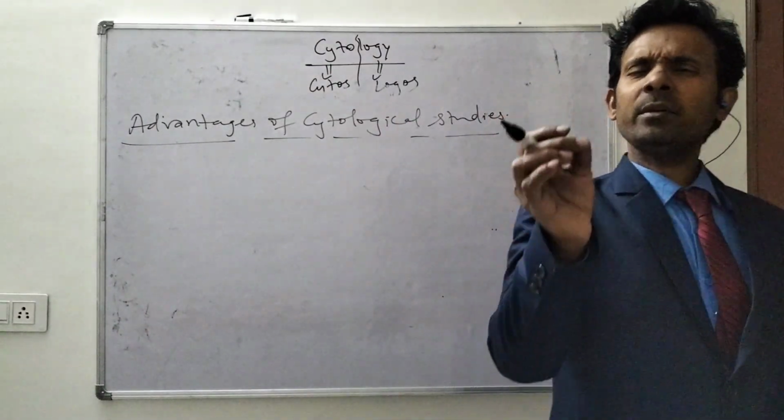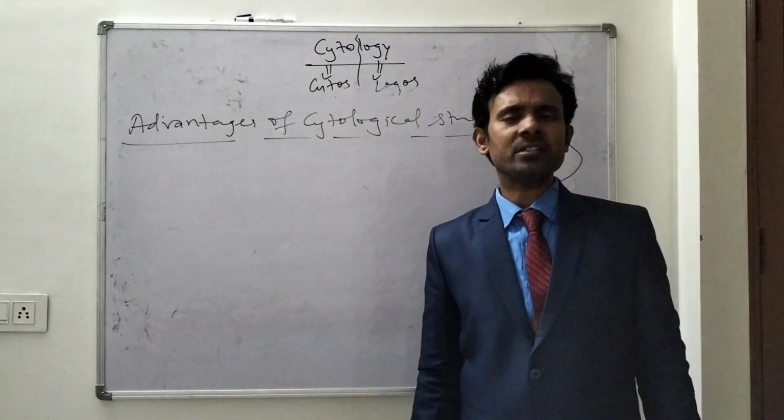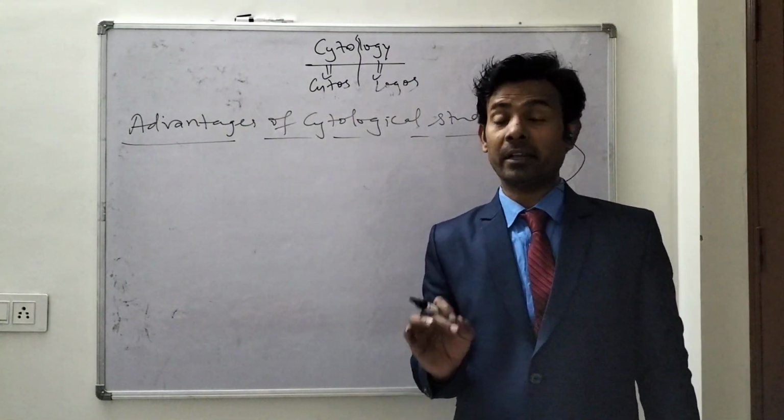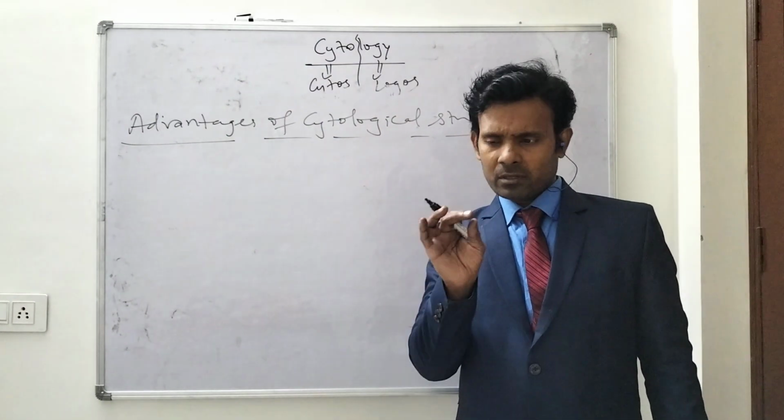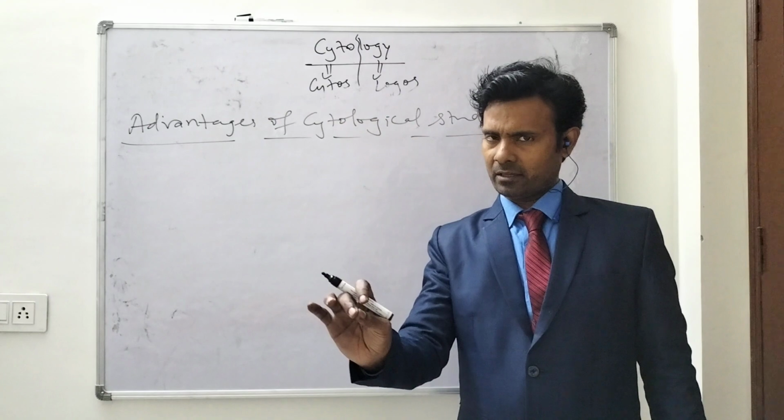First, all of you know that the cell is a very minute structure which cannot be seen by our naked eyes, right? Then we have to see it through some instruments or tools or techniques, right?